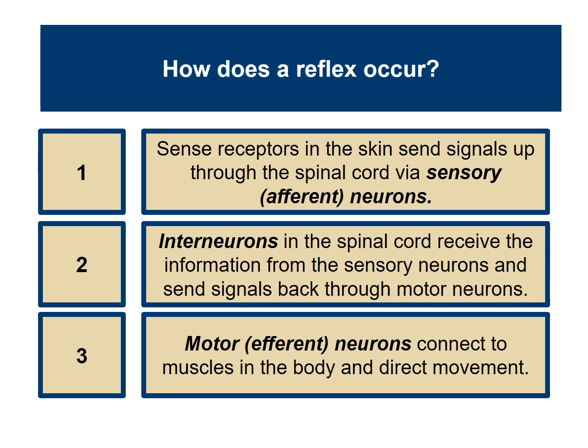So that's efferent meaning exit. So if you stub your toe, the afferent neurons send that signal up to the inner neurons who send it up to the brain. The brain sends efferent neurons or motor neurons to connect the muscles in the body and direct movement. So stubbing your toe, you're going to pull it back and say, ouch. That's the job of the efferent neurons.